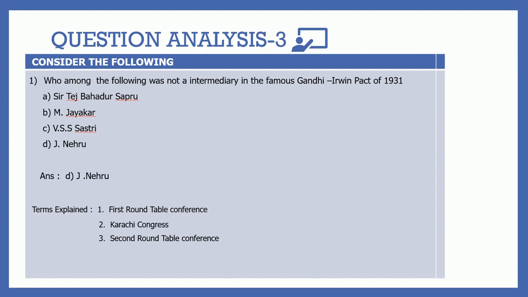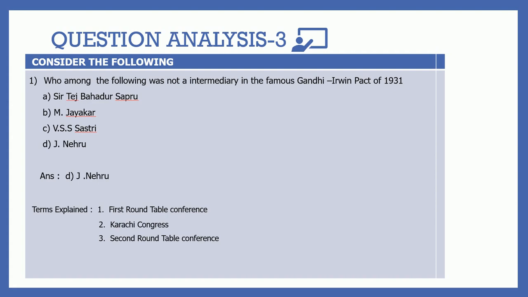Here the important point is that there were 3 important movements. First one is the 1920s non-cooperation movement started by Gandhi. Again 1930 salt satyagraha or civil disobedience movement. Then 1942 Quit India movement. At present we are dealing with only the 1930 civil disobedience movement. Here 1 or 2 important things one should bear in mind while answering this type of question.